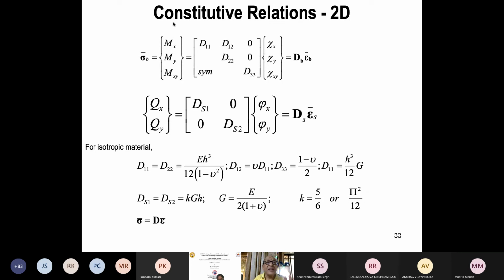We are studying the behavior only of the middle surface, so only stress resultants are considered. Stress resultants are all integral values, so you have to relate the stress resultants like this, and you get a new quantity which we call D. D means the integrated value of the material quantity.